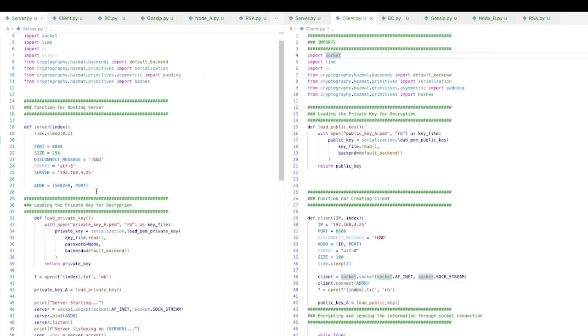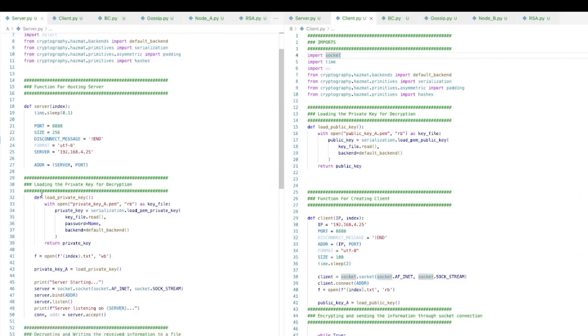So this is basically the IP address of the port A. And I've also introduced this private key and public key, which I'm going to demonstrate later as well. So this is the private key of my node. I'm using my private key to decrypt the file that is sent by other nodes. So other nodes will encrypt using my public key, and then I'm using my private key to decrypt it.